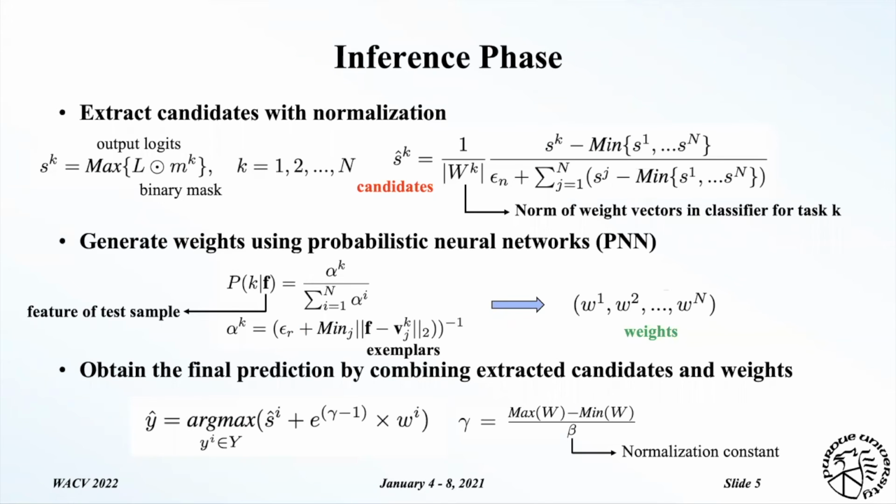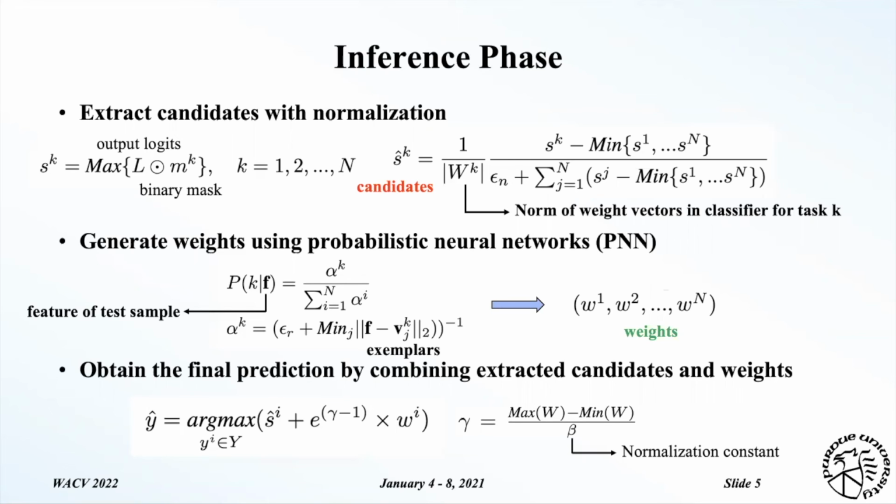Specifically, there are three main steps in the inference phase. Firstly, we extract the maximum value of each learned task by multiplying the output logit L with each binary mask that is generated by using the exemplar set, and we use the normalized value as the candidates. Then we design a probabilistic neural network, PNN here, to calculate the distance between the feature of the test sample and each stored exemplar in the exemplar set, and use the output probability as the weights.